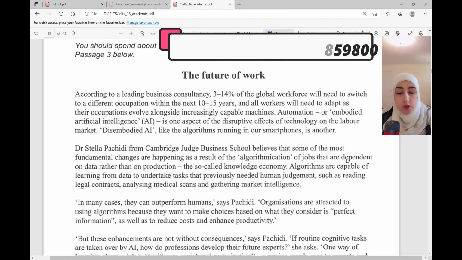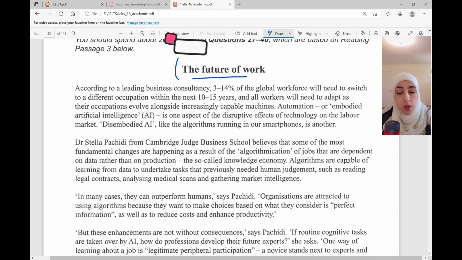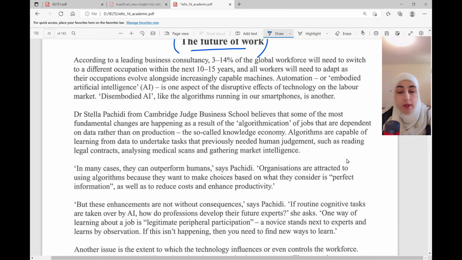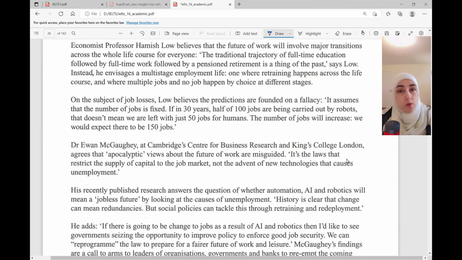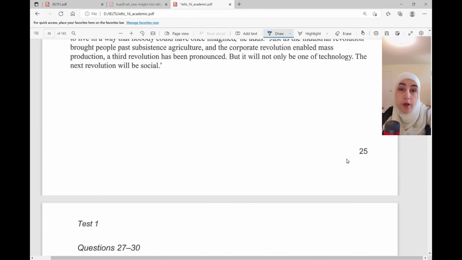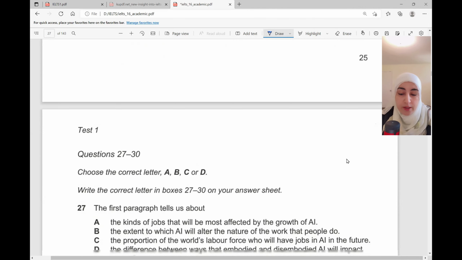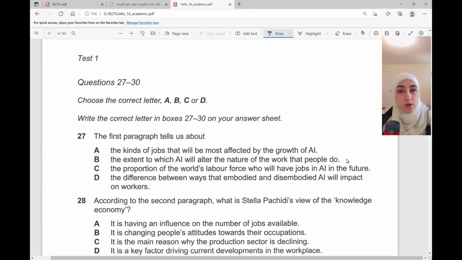I only read the title as usual, as I told you before, The Future of Work. And then I know it's going to talk about work in the future or jobs in the future. I go immediately to the questions. I do not waste my time reading. I don't have time, right? So these are questions 27 to 30.